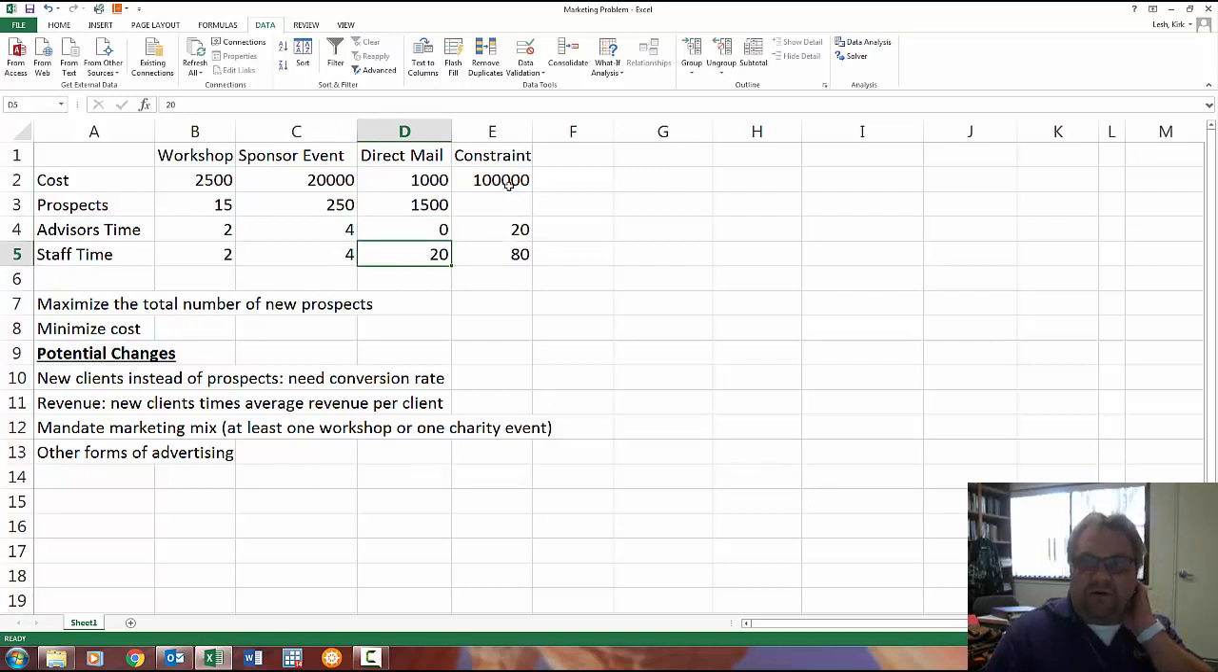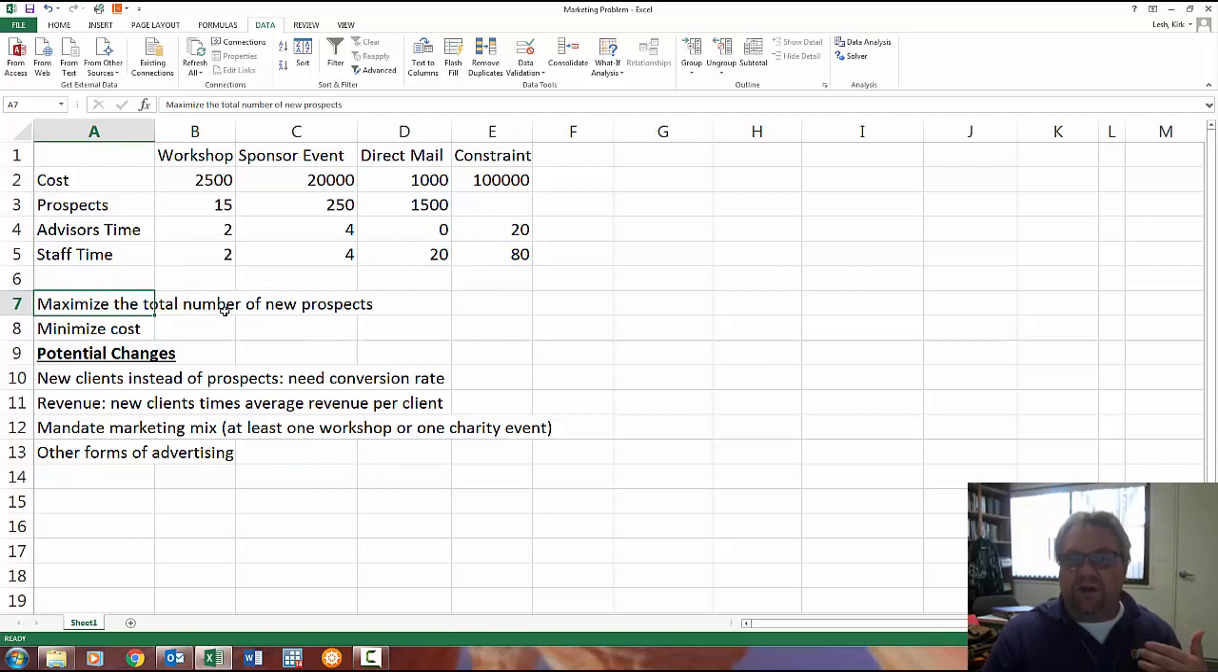So what we have here are our constraints. This particular financial advisor has a $100,000 constraint for cost. In other words, his marketing budget is $100,000. The advisor is willing to assign 20 hours of his or her time to marketing, and he or she is willing to have staff spend up to 80 hours on marketing related activities. What we want to do here is obviously maximize the number of new prospects. So we'll get this set up.